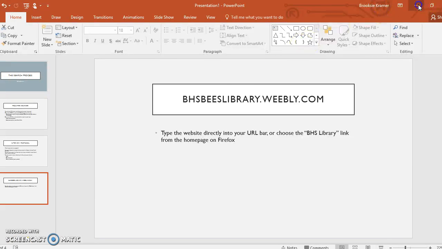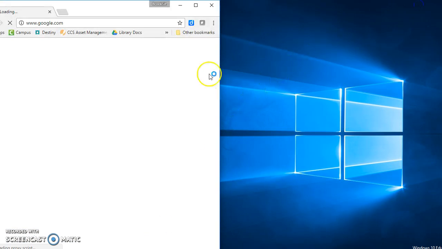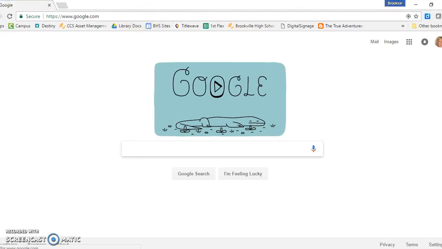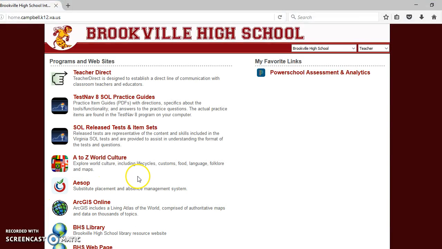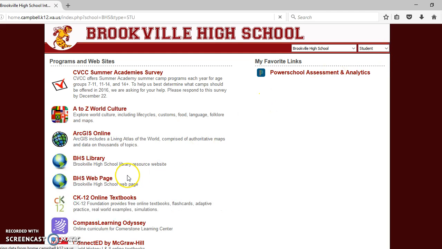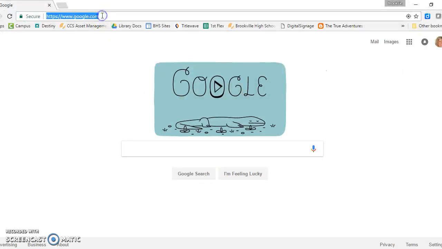If you are using Chrome, which is what we normally use, you're just going to type the website directly into your URL bar right up here, which is what I'm going to come back to do. You can also get to it through Firefox if you prefer. This is a little bit easier because there's actually a link right here on, let's see, I'll make sure it says student, BHS Library, you can click right there and get to the site as well. Okay?